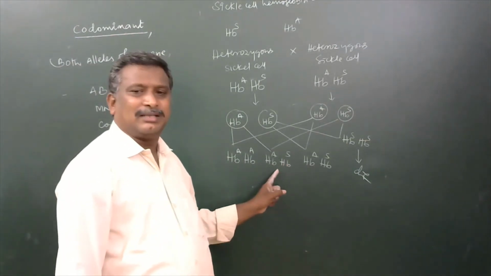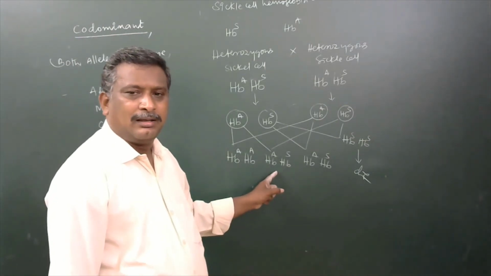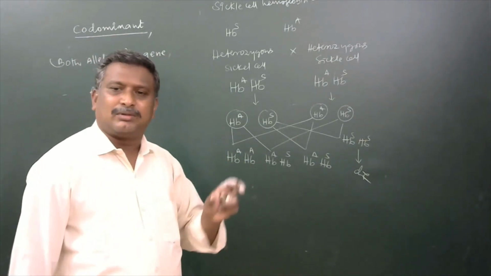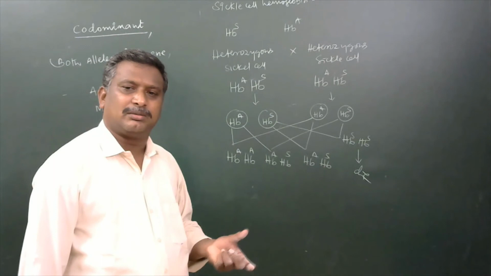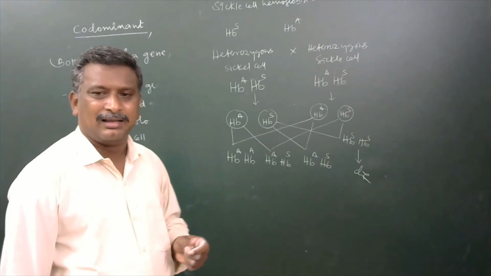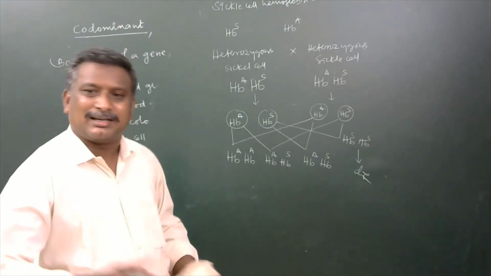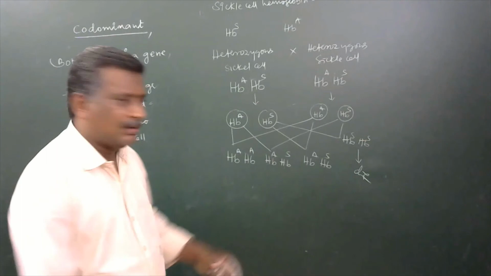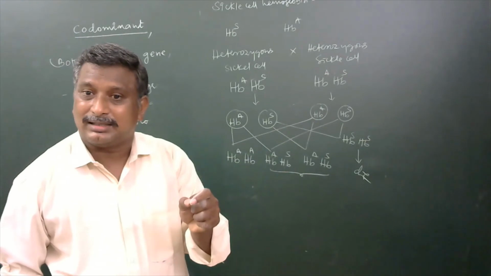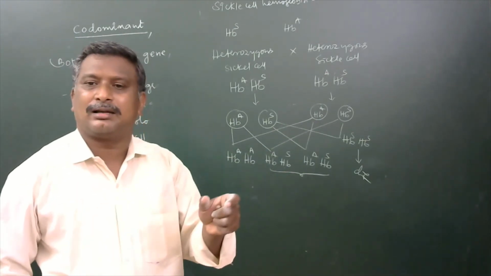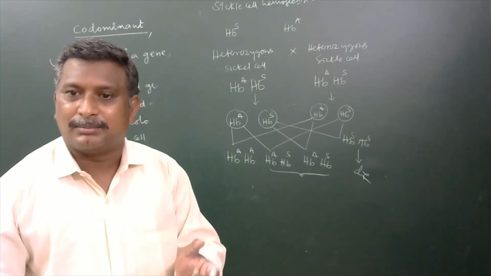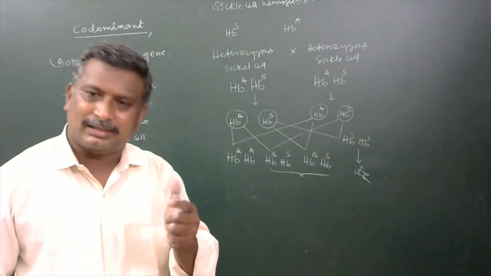HBA and HBS combination is the heterozygous condition. In their blood, to a certain extent, some amount of hemoglobin will be normal and some amount will be abnormal. Some RBCs are going to be normal, some RBCs are going to be sickle cell. Mild anemic conditions are there in them. Our concentration here is to see whether these genes acted as dominant, as codominant, or as incomplete dominant. That is our aim here.